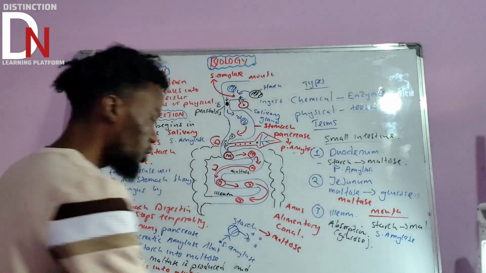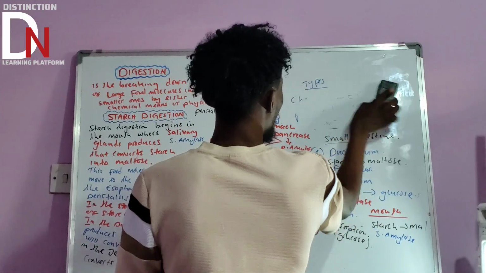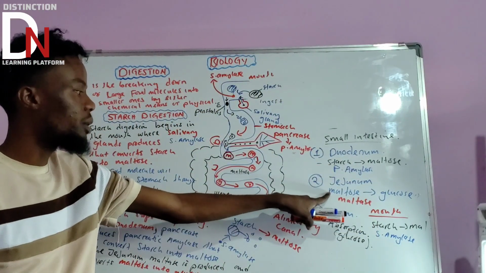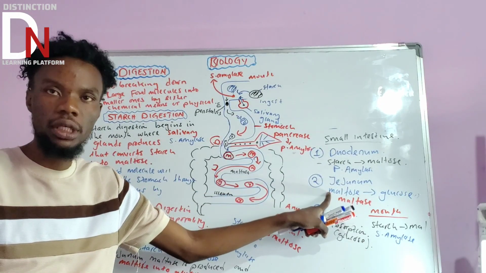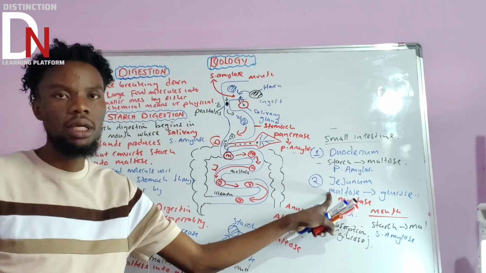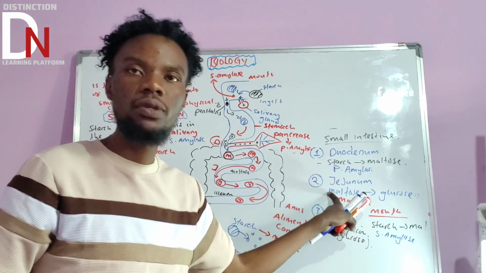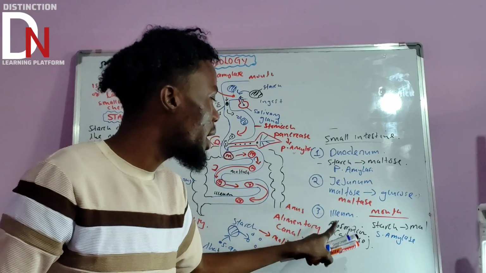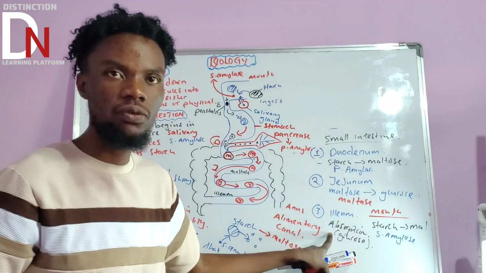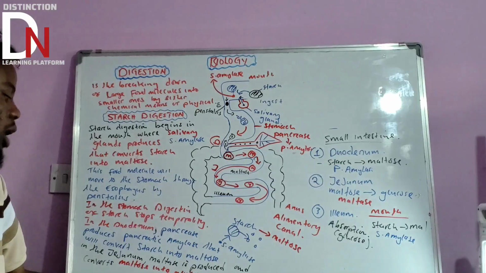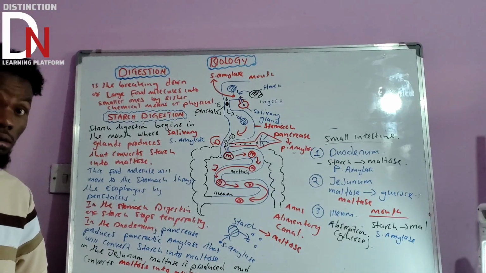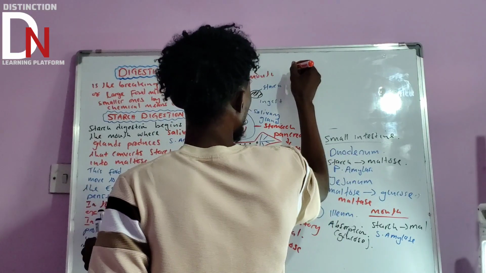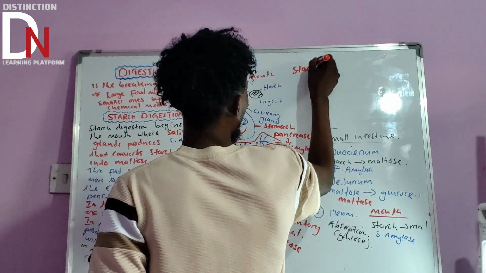So that's what happens in the jejunum. Okay. Now, what is the last part that we talked about? This is where starch digestion ends. So that's where it will end. Now this food molecule continues its journey in the last part of the small intestine, which we call ileum, where absorption will take place. Absorption of glucose, because the end product that we are having here is glucose.